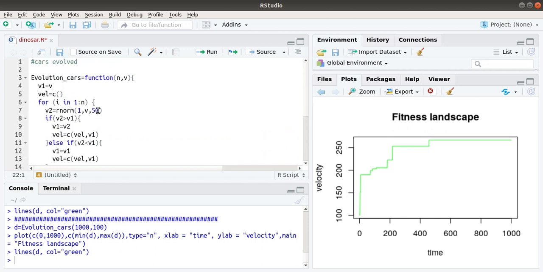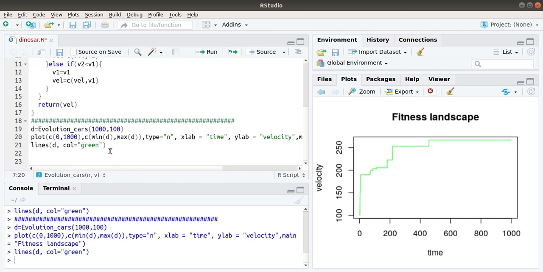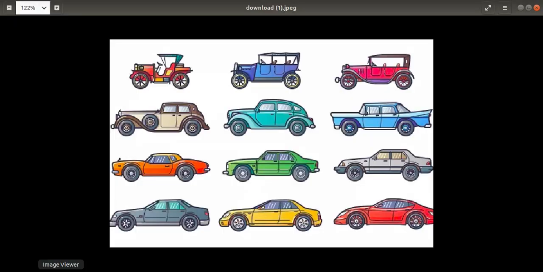You can also vary the value by changing the standard deviation of the normal distribution. In both ways you can see how the velocity of the cars evolved over time. This is one of the simplest examples to show how non-living things evolve over time. So thank you.